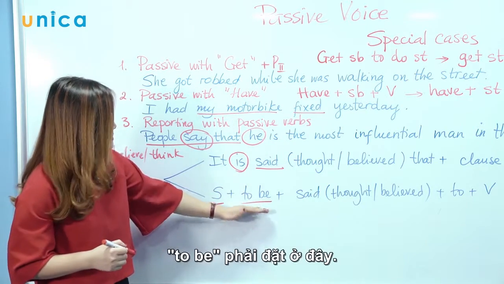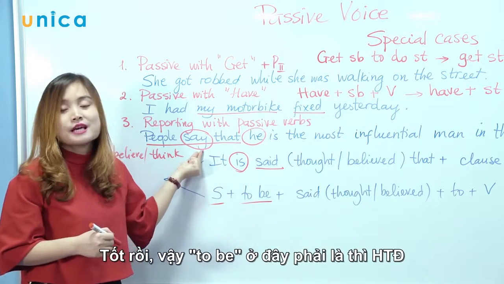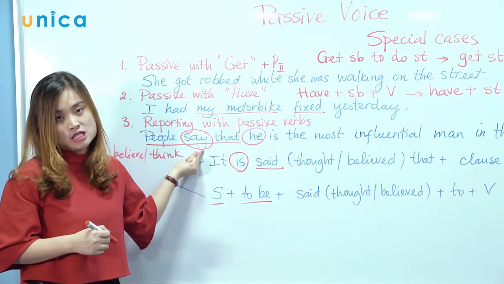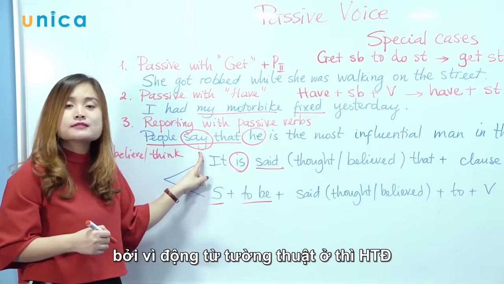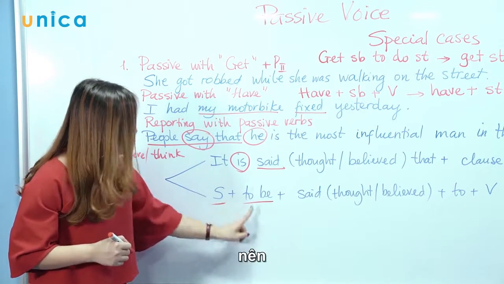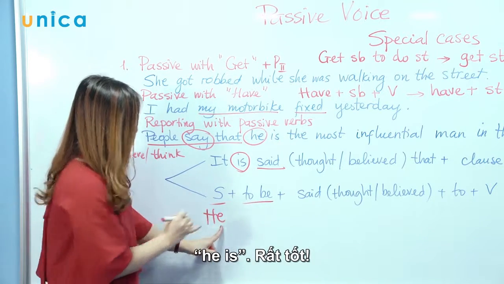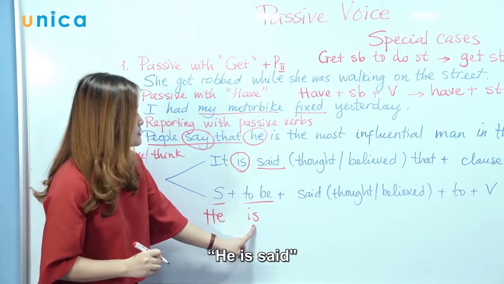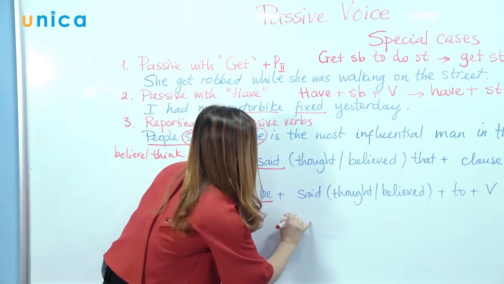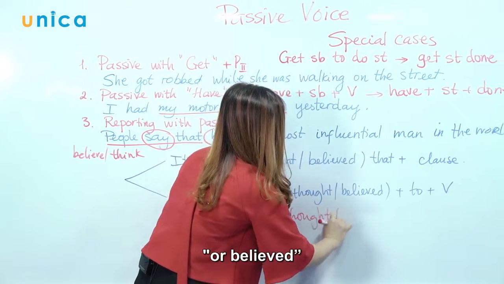To be here must be in simple present, because the reporting verb is in simple present. So, he is said or thought or believed.